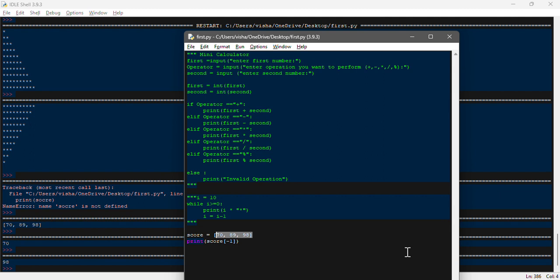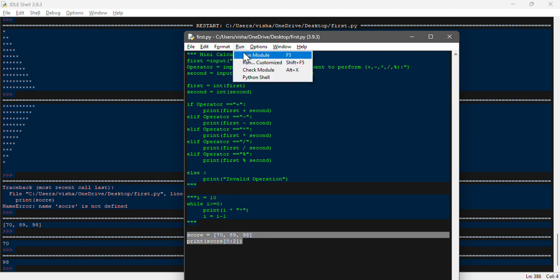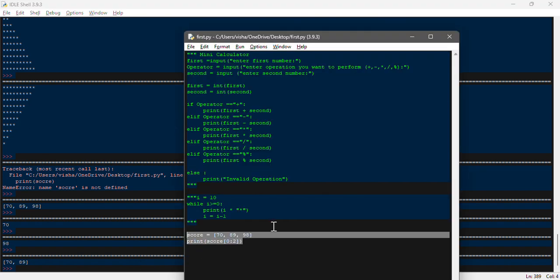Apart from this, you can use many things. You can put two things. For example, if you wanted to get two marks for two subjects, you can use the 0 position index, then colon, and then 2. If you type this, you will get 70 and 89 as an output, because position 0 is 70, and then 89.